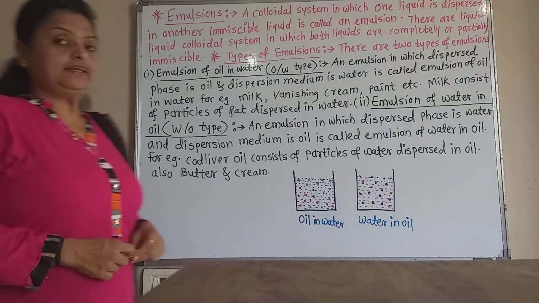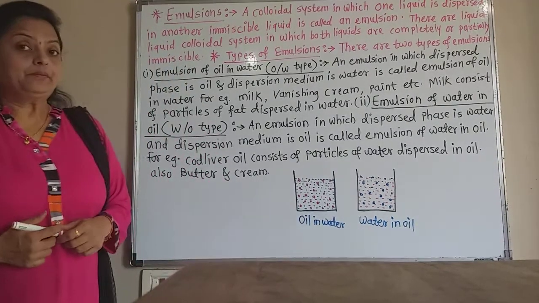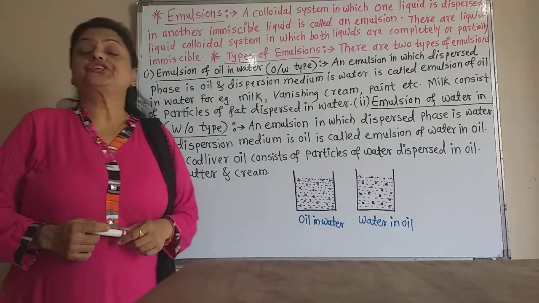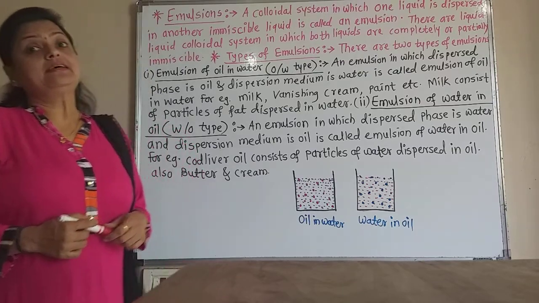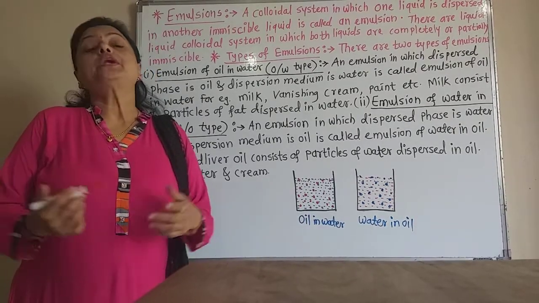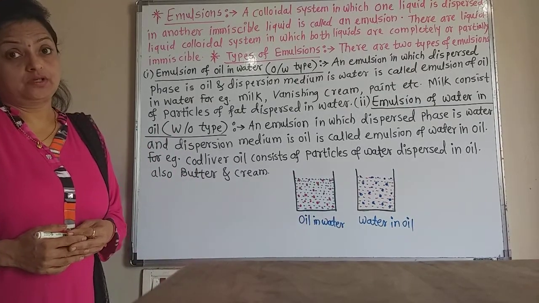Today we are learning chapter number 11 of chemistry, that is adsorption and colloids. In that there is emulsion also. Now what is this emulsion?